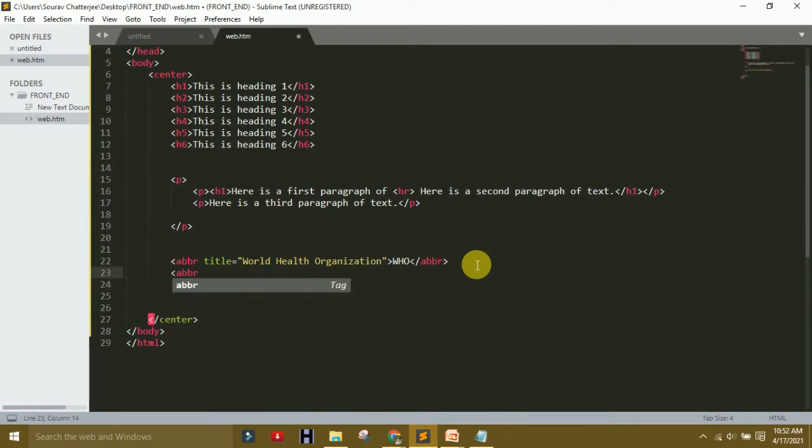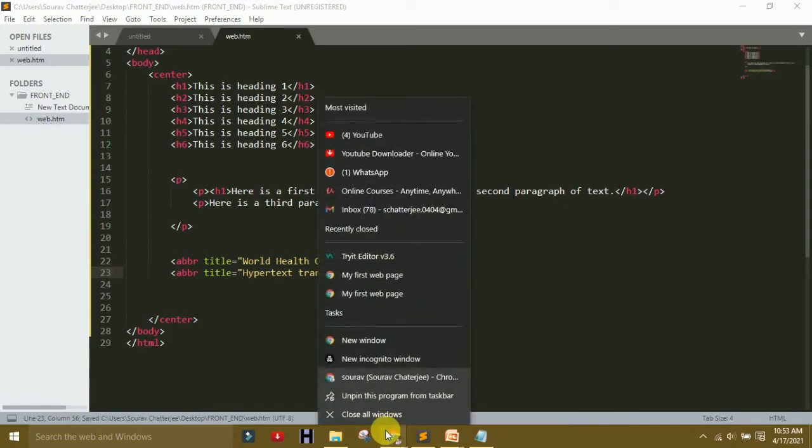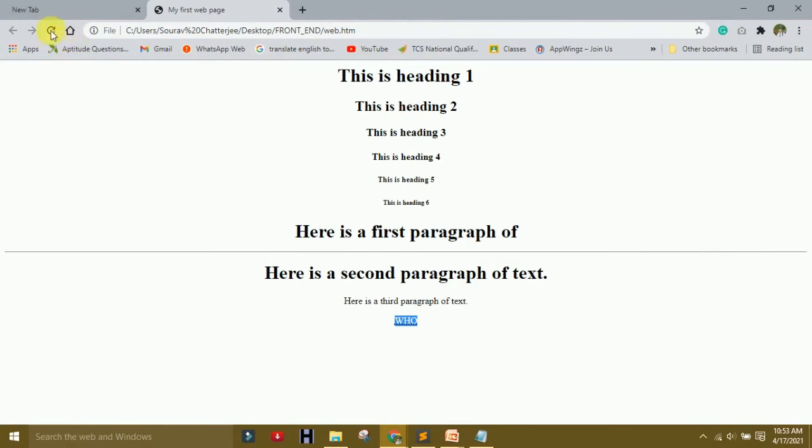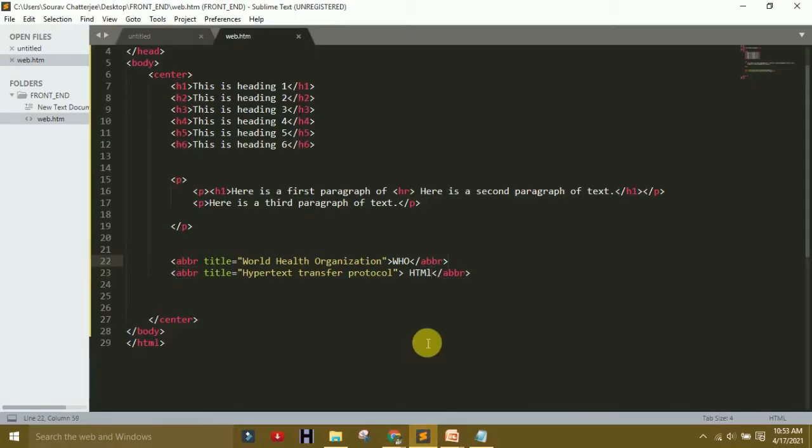You can create another also, ABBR, and with title, make a title, in the sense making the name of that: hypertext transfer protocol. That is the full form of HTML. Refresh it, and you saw the changes. HTML also has a dotted line. So you know how to break it. How to break it? By use of the break keyword.